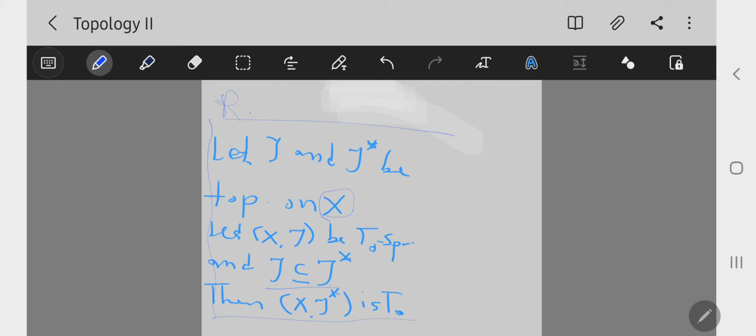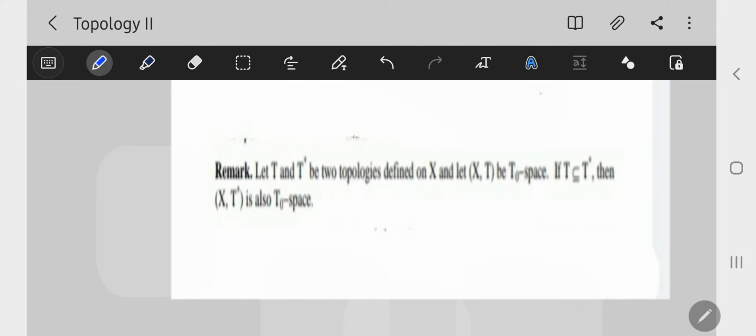That is, for two topologies tau and tau star, if tau is a subset of tau star and (X, tau) is T-naught, then tau star is also T-naught. This remark says: let tau and tau star be two topologies defined on the same set X, and if (X, tau) is a T-naught space and tau is a subset of tau star, then (X, tau star) is also a T-naught space.